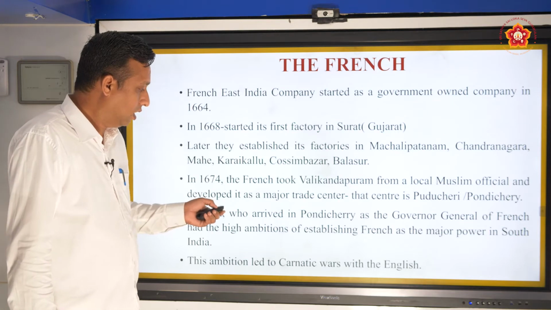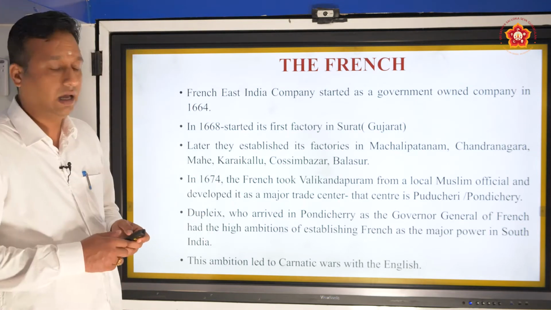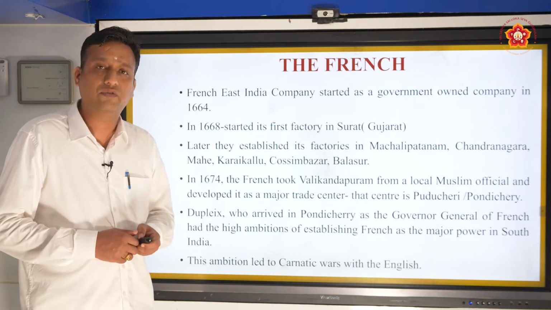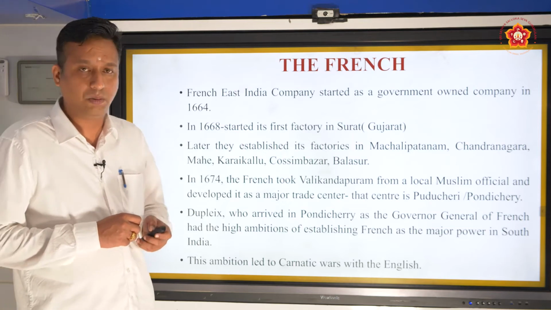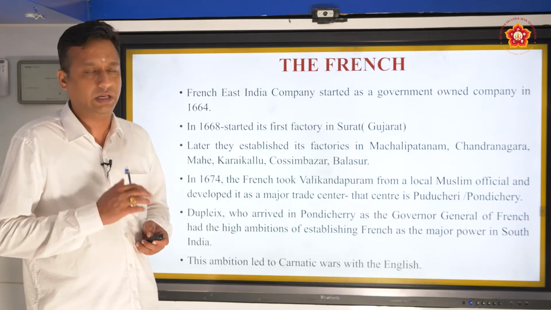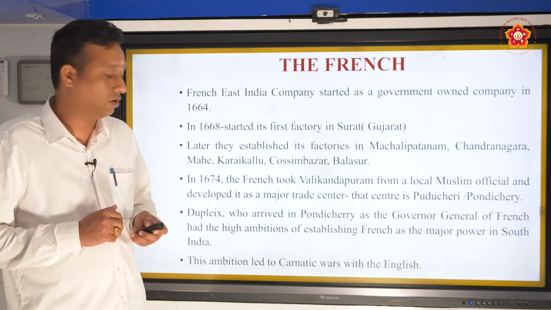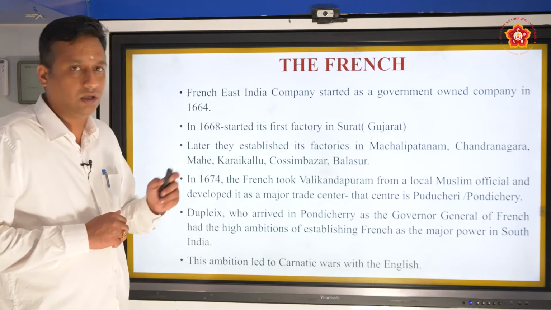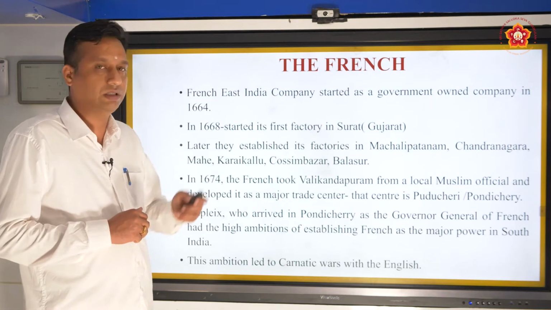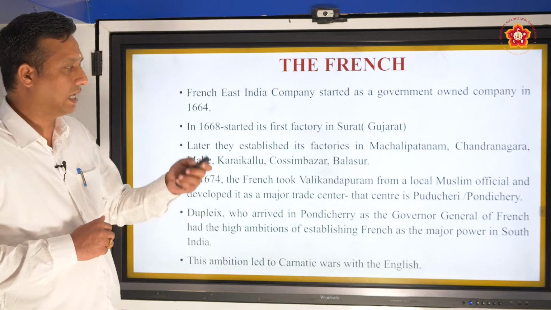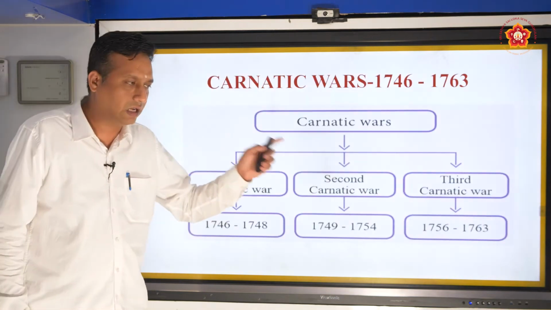Dupleix, who arrived at Pondicherry as the Governor General of the French, had a very high ambition of establishing the French as the major power in South India. This Dupleix was a French governor who was a very ambitious person. He wanted to establish the French Empire in South India. So this ambition led to three Carnatic Wars with the English. So what is this Carnatic region, Carnatic War? We will discuss. So, Carnatic Wars.